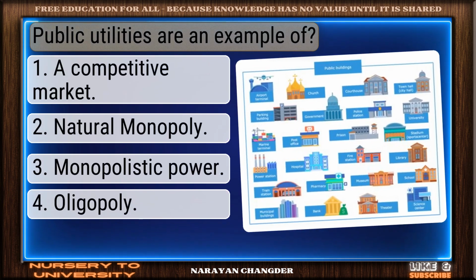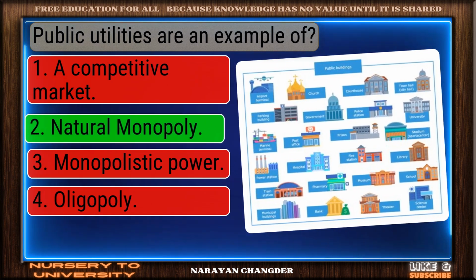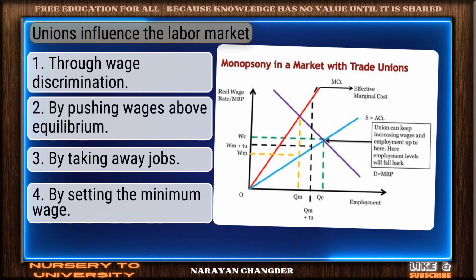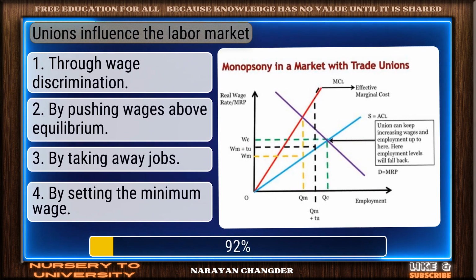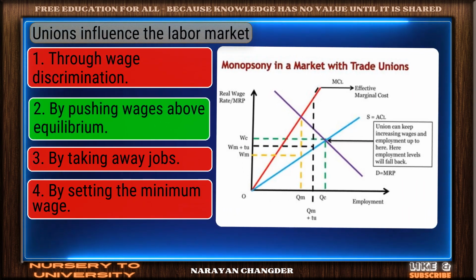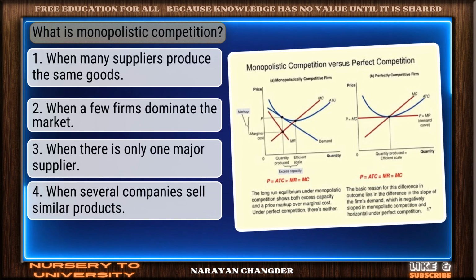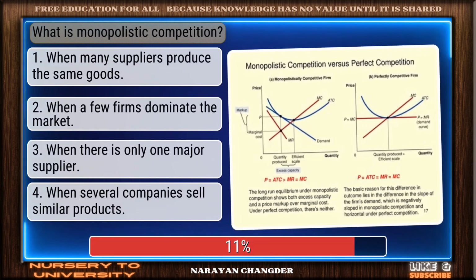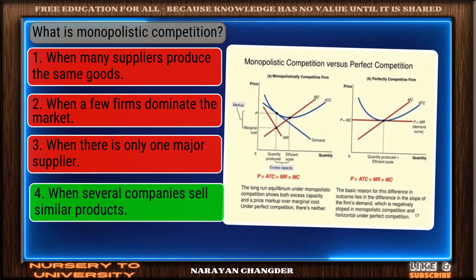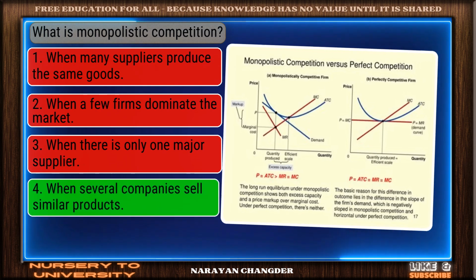Public utilities are an example of. Smart pick. Natural monopoly is the correct choice. Unions influence the labor market. Clear logic. Your choice, by pushing wages above equilibrium, is sound and 100% true. What is monopolistic competition? Well reasoned. When several companies sell similar products is the correct choice.